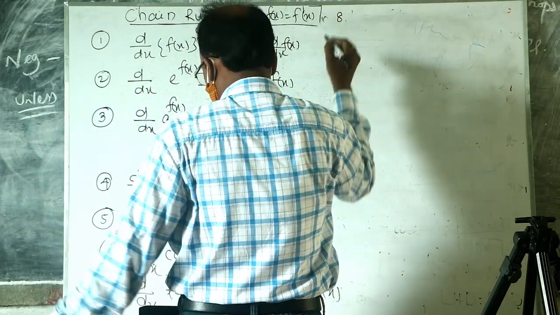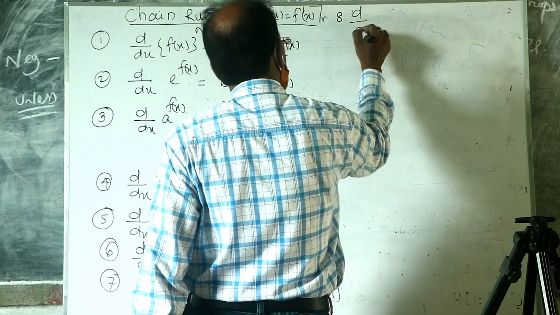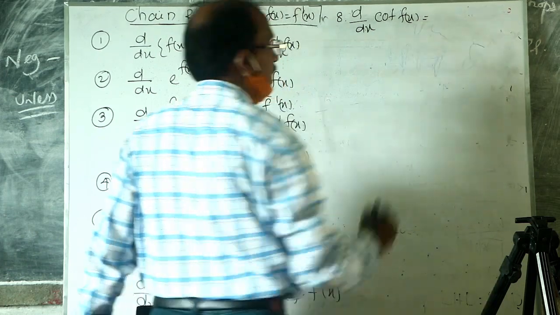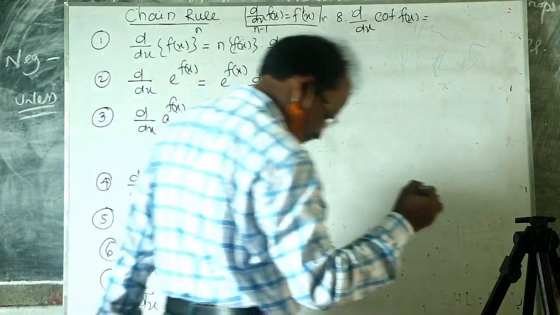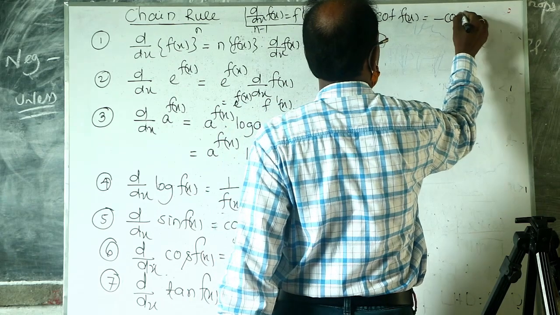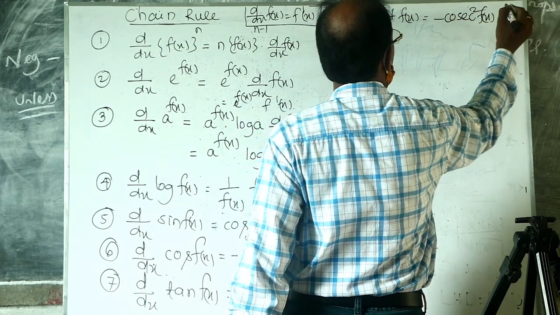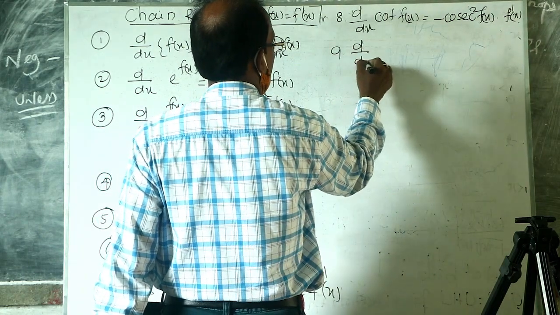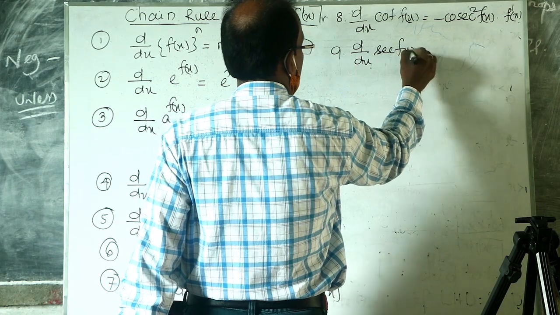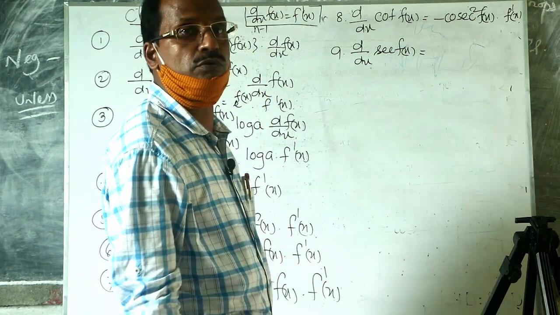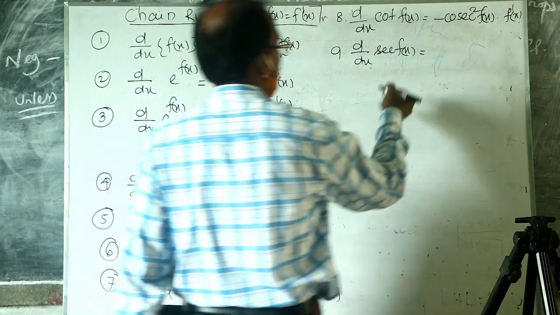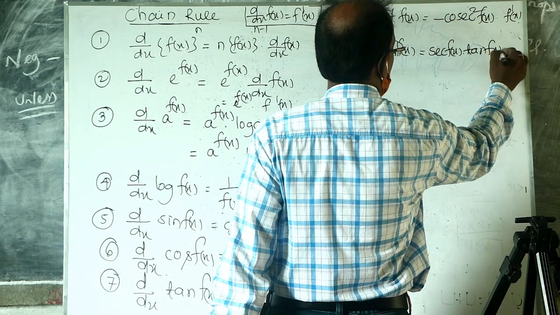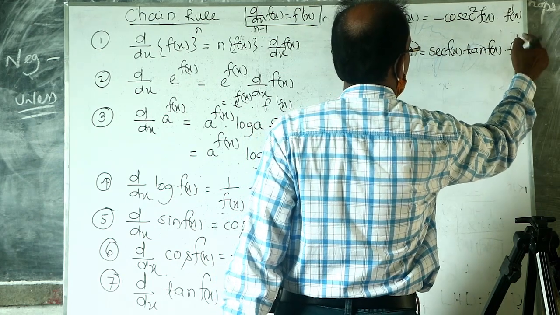Suppose derivative of cot f x: since derivative of cot x is equal to minus cosec square x, derivative of cot f x is equal to minus cosec square f x into f dash x. And derivative of sec f x: since derivative of sec x is equal to sec x into tan x, it is sec f x into tan f x into f dash x.